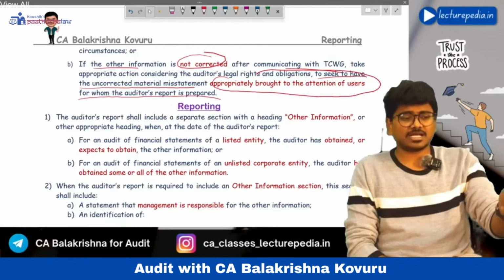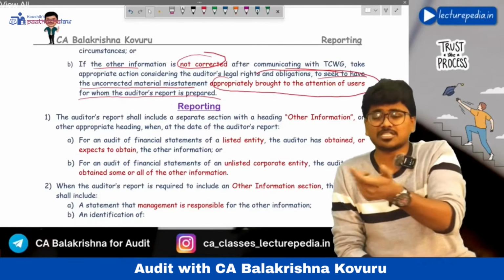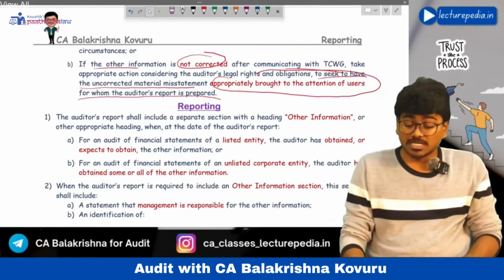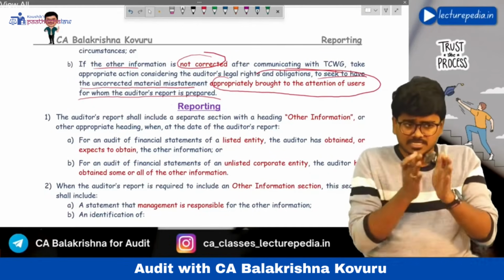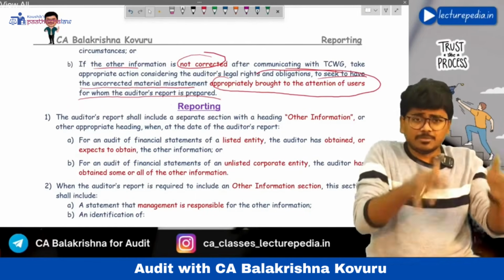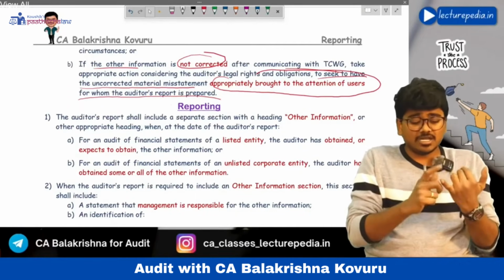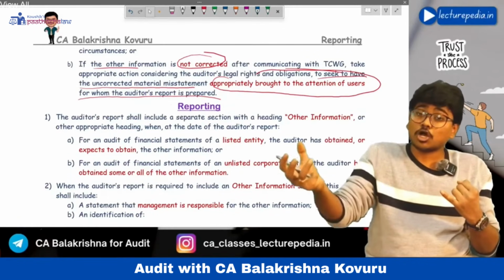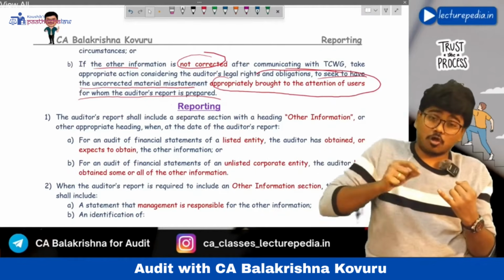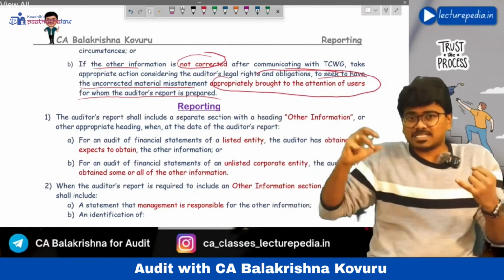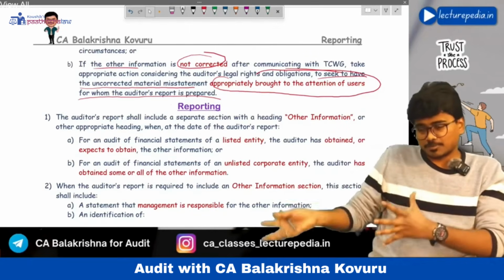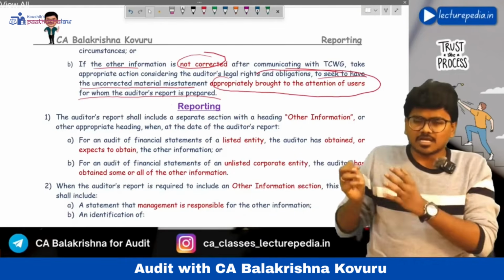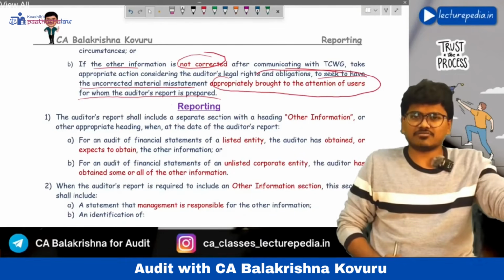Or you will find a paragraph with the name auditor's responsibility with respect to other information. Like this, you will find a paragraph in the audit report. You can check. Now in case of listed entities, this other information paragraph will be there because the auditor will include the other information paragraph in the audit of listed entities if he has obtained the other information or he expects to obtain the other information. Whether he has obtained it or expects to obtain it from a listed entity, he will include the other information paragraph in the audit report.